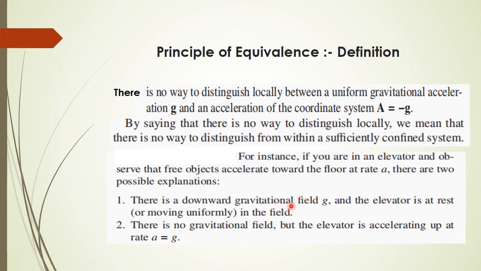That is why you can see the objects falling with a rate a. The second explanation is that there is no gravitational field, but the elevator is actually accelerating up at a rate a equal to g. These are the two possible explanations, but he cannot distinguish between these two cases. Okay. Thank you.